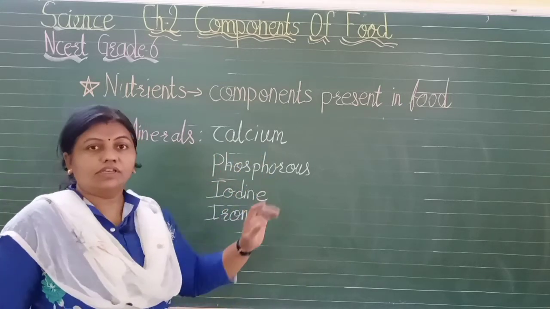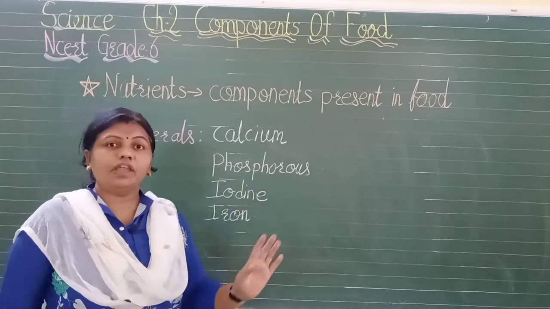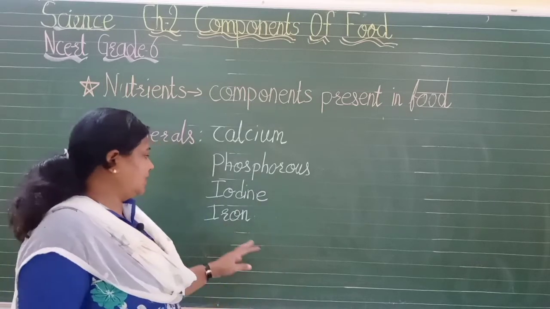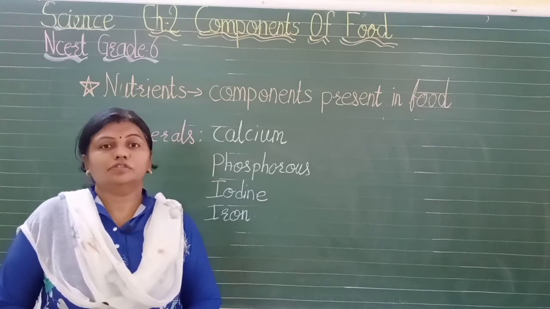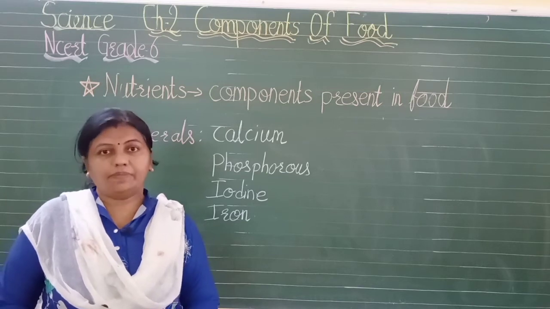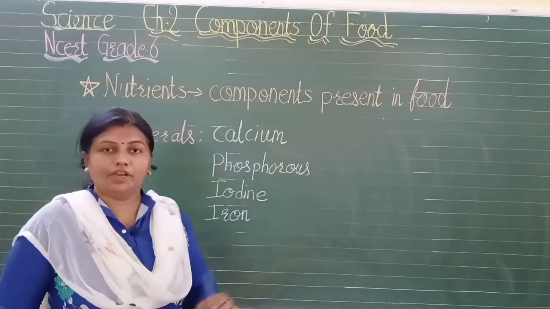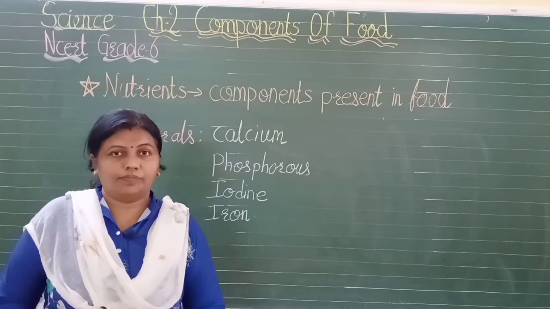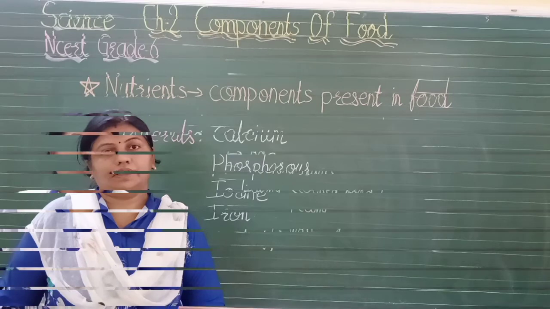Phosphorus, yes, it is also very much important. Iodine, yes, mostly we get iodine from seafood. Okay, and iron, yes, it helps to have good hemoglobin. So with the help of that we can have good energy and stamina. So all these minerals are very important. So you should also add minerals in your food, and mostly we get all the minerals from leafy vegetables. Clear?